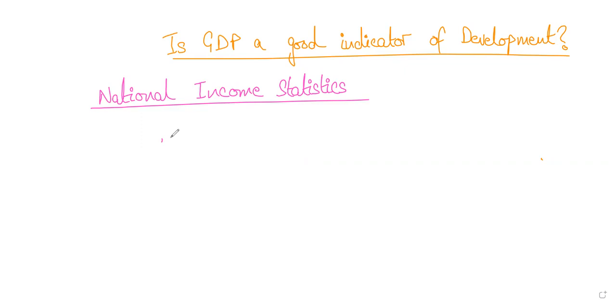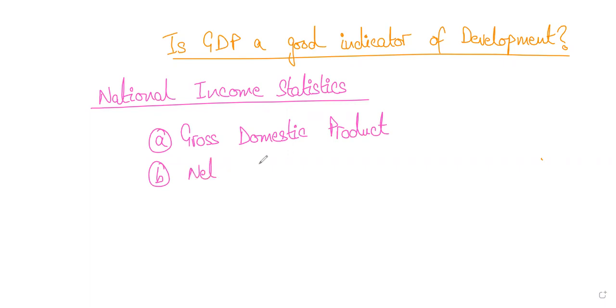And for that, we talked about four most commonly used indicators or statistics that we calculate, and those include gross domestic product, right? So we'll do a quick recap here of the last class, and then move forward. That is known as gross domestic product. Then there is net domestic product, right? Then you have gross national product, right? Just give me a second, let me quickly write this down, right?